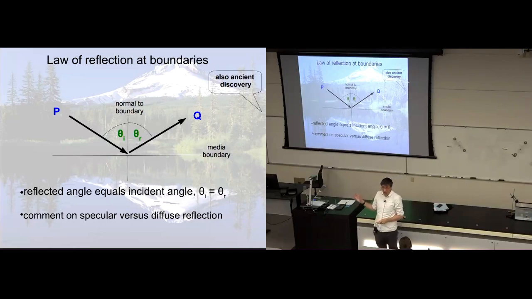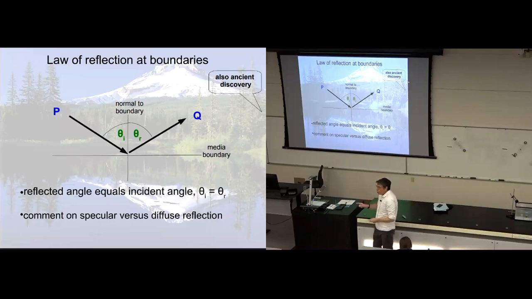And what I'm sketching is a light ray approaching that boundary from the air towards the water and being reflected, bouncing off the air-water boundary. So here comes in the light ray from point P. This is a ray. I'm ray tracing. That's the incident ray. Here's the reflected ray, the bounced off ray. That's the outgoing ray. Again, this arrow is a ray, and it's heading towards this point Q.